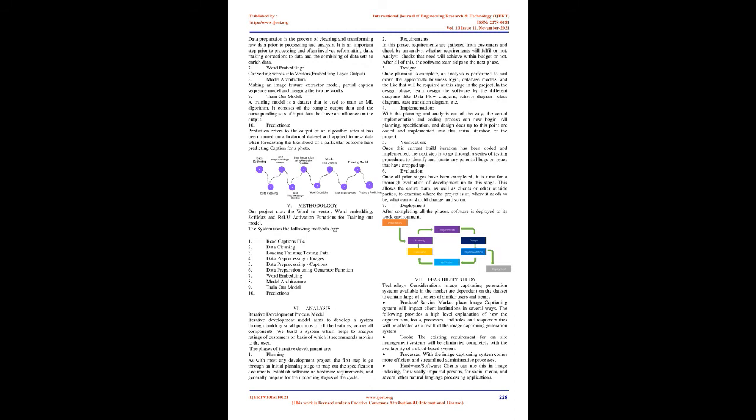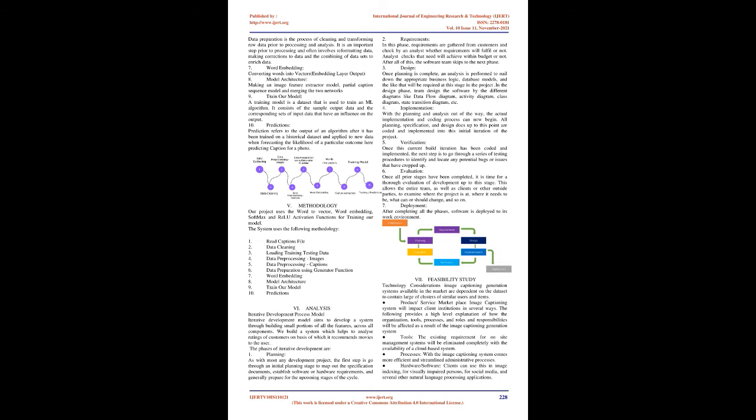Analysis. Iterative development process model. The iterative development model aims to develop a system through building small portions of all the features, across all components. We build a system which helps to analyze ratings of customers, on the basis of which it recommends movies to the user. The phases of iterative development are: 1.